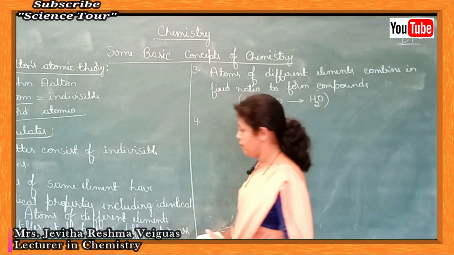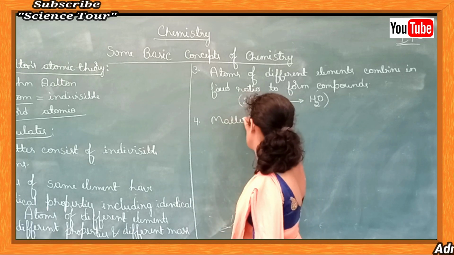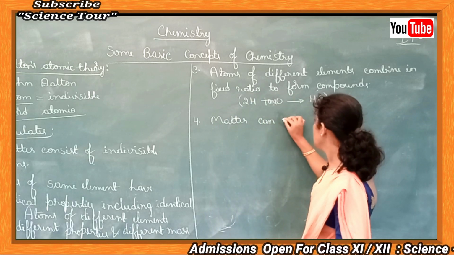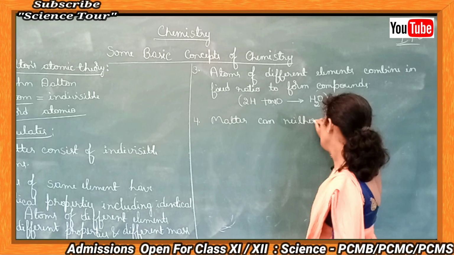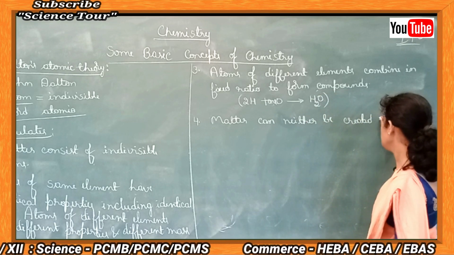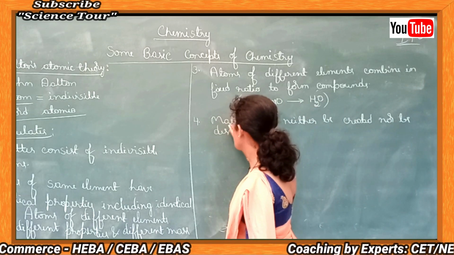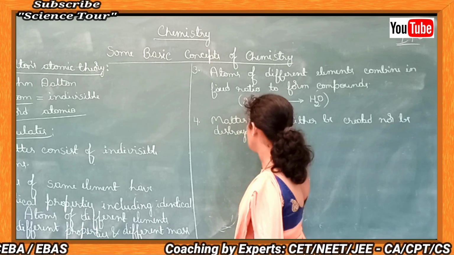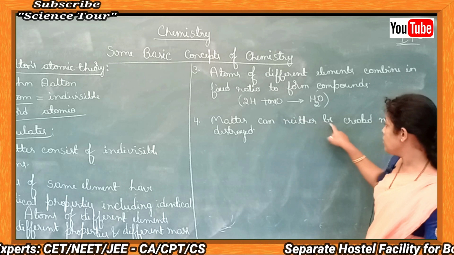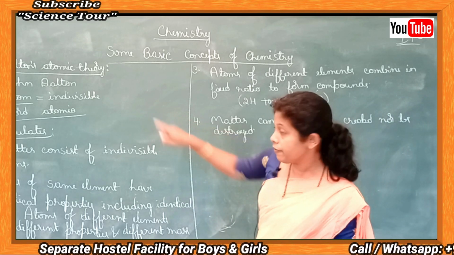Postulate number 4 says matter can neither be created nor be destroyed. The fourth postulate is nothing but the law of conservation of mass. That is, matter can neither be created nor be destroyed is the fourth postulate of Dalton's theory.